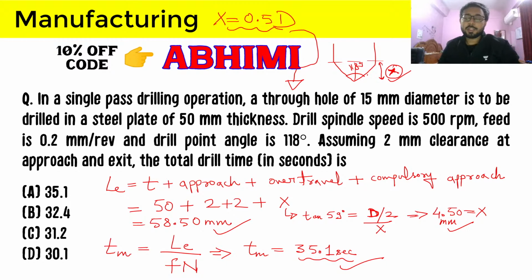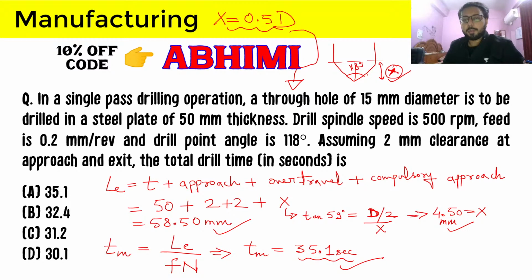That is obviously not given in the options, so you will check what you are doing wrong and then correct it. But if this is a fill-in-the-blank subjective type question, then you can make this mistake and just write the answer there by calculating the compulsory approach wrongly.